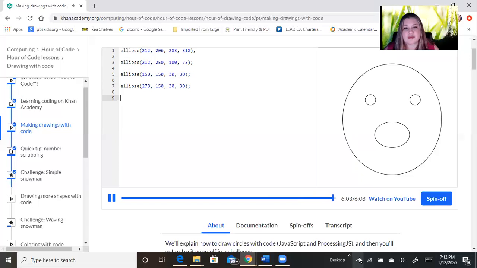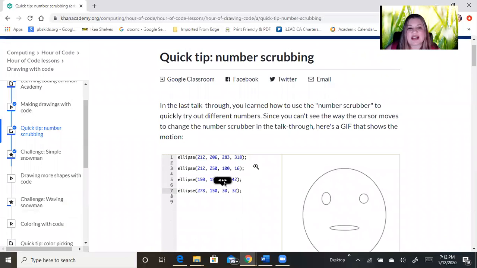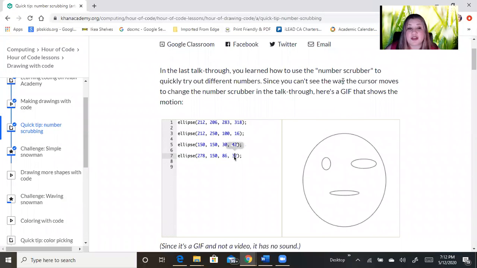Well, now you're going to try drawing some circles with code yourself. Okay, and so then it goes to quick tip: number scrubbing. It says in the last talk-through you learned how to use the number scrubber to quickly try out different numbers. Since you can't see the way the cursor moves to change the number in the talk-through, here's a GIF that shows the motion.